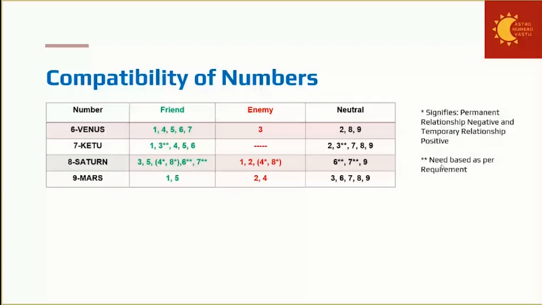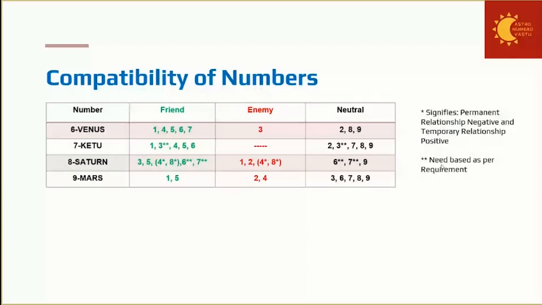Okay, now coming to 8 and 8. Now single star. Permanent relationship negative and temporary relationship positive. Now 2 judges, if they want to devise a law, so 2 judges will come together and work on that project and get the law made. So that is what temporary relationship is. Now permanent relationship. If there is some selection that is going on for a higher post of the judge, then 8 and 8 will be competing with each other to get that higher post. So as such, permanently negative. But temporarily, when we are working together on a project, then it is positive. Okay.